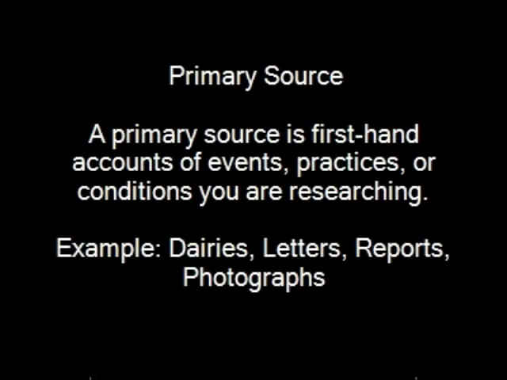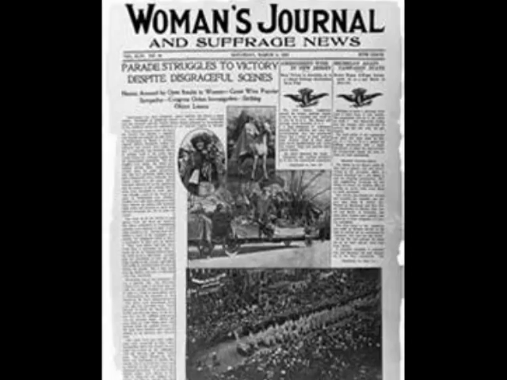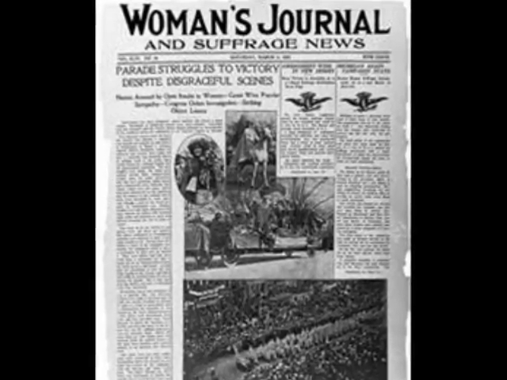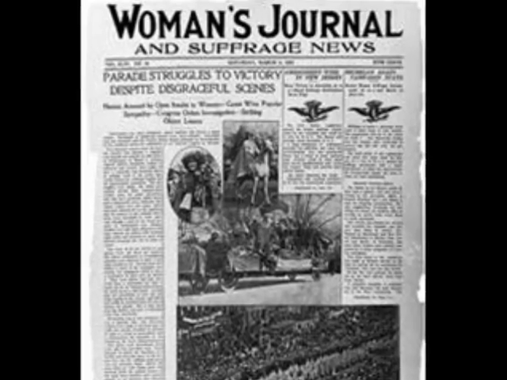First, a primary source. A primary source is a first-hand account of events, practices, or conditions you are researching. For example, you can use diaries, letters, reports, or even photographs. This would be considered a primary source. We have a newspaper article that talks about women in the suffrage movement. They also have pictures that show how women would have marches to stand up for their rights.